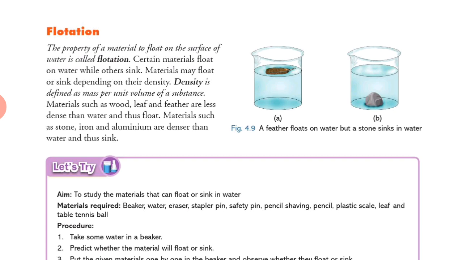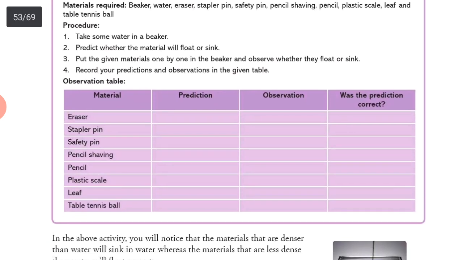Got it? Dense means particles are very close to each other. That will find out its density, and if more will be the gap between the particles, then they can easily float on the surface of the water. Okay, you can see some examples are shown over there.